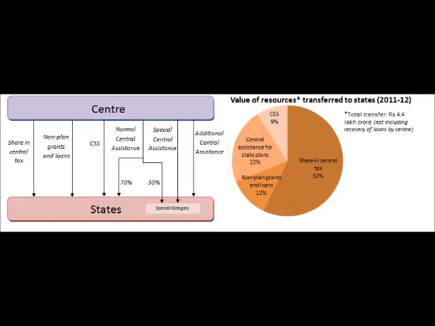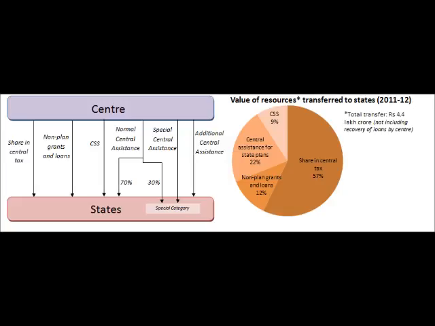For example, total central assistance to be transferred to the SCS was like 30% of the entire transferable amount, and this was decided by the Gadgil-Mukherjee formula. So just remember the words Gadgil-Mukherjee formula, and in the prelims examination it may be asked that Gadgil-Mukherjee formula is related with A, B, C, D, and in one of the options there will be special category status. So you have to mark that.